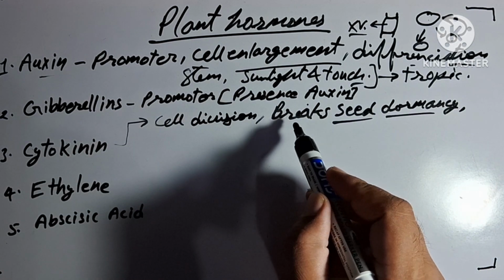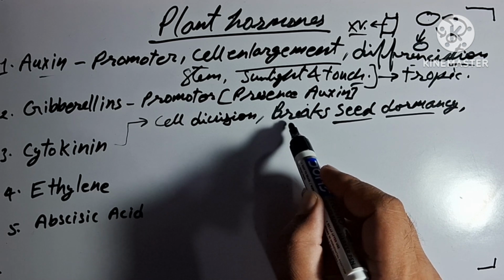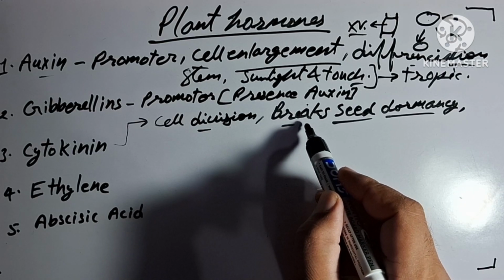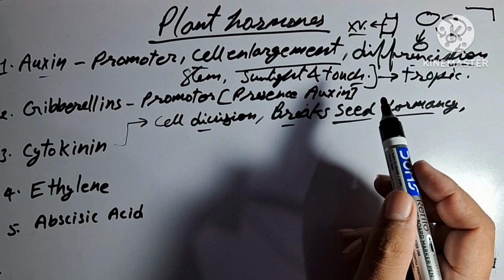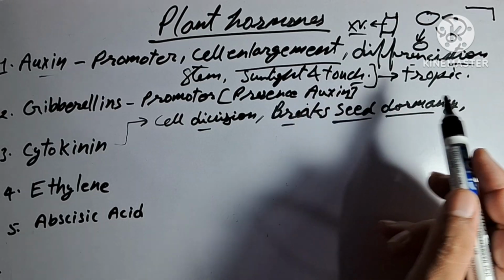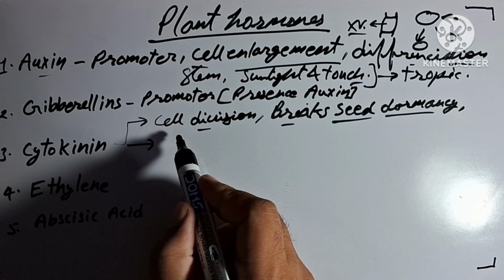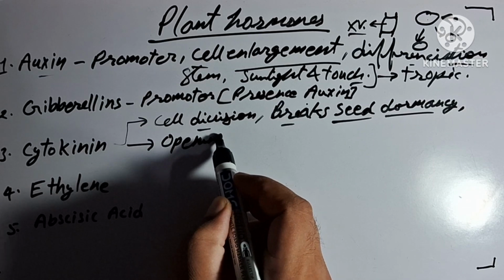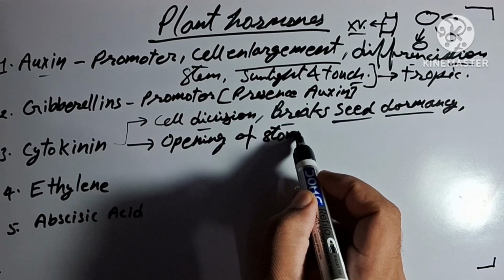Cytokinin is the hormone responsible for breaking seed dormancy. That means it promotes cell division and it promotes seed germination. Another characteristic feature of cytokinin is that it promotes opening of stomata.